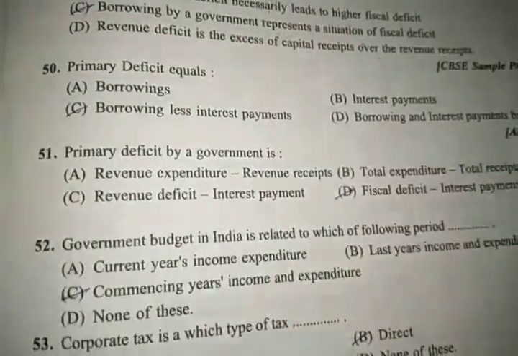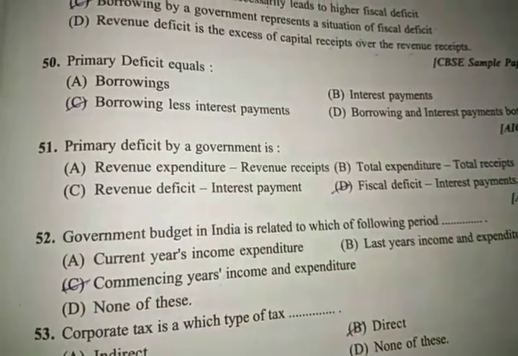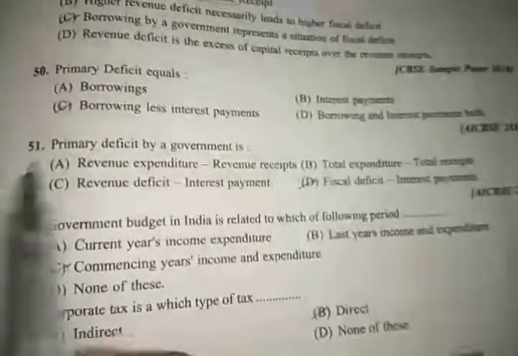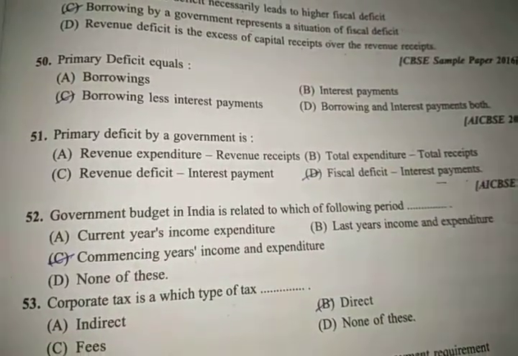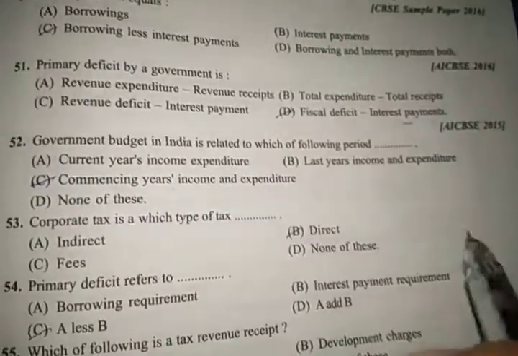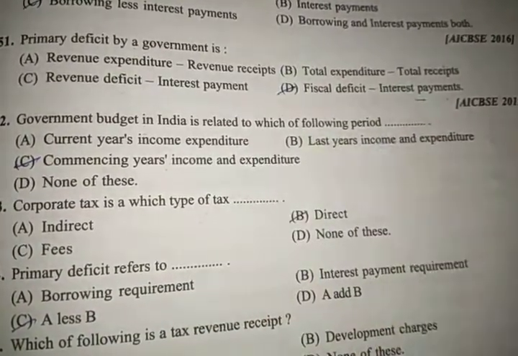Next is primary deficit equals. So what does primary deficit equal? Borrowing less interest payment. We have already discussed this formula. Next is primary deficit by a government is fiscal deficit minus interest payment, the same formula that we have discussed in the first question. Next is, government budget in India is related to which of the following periods?